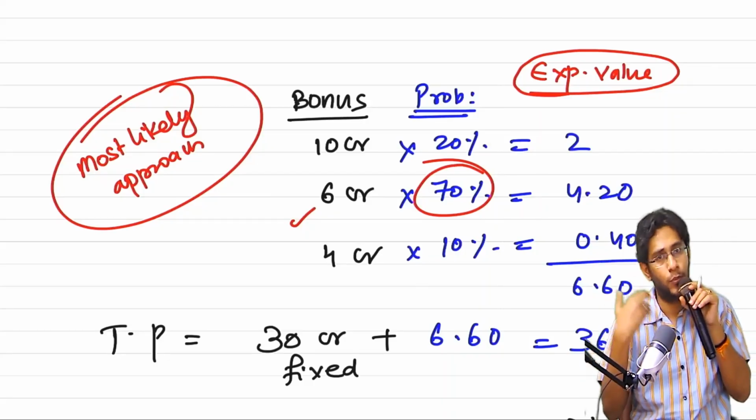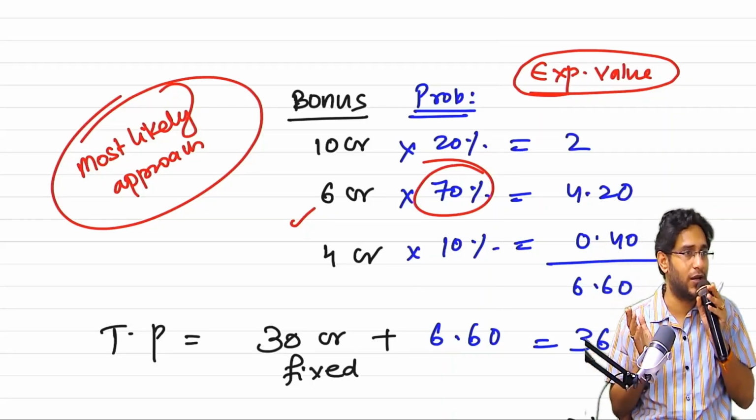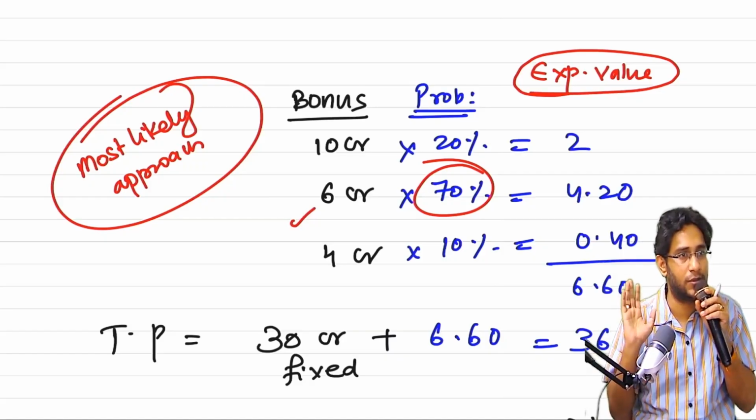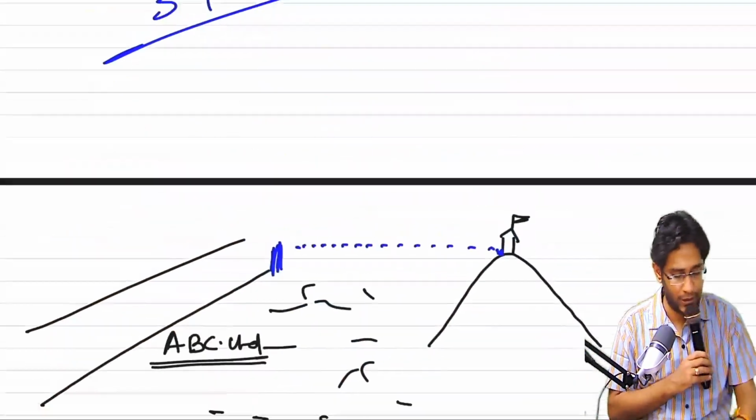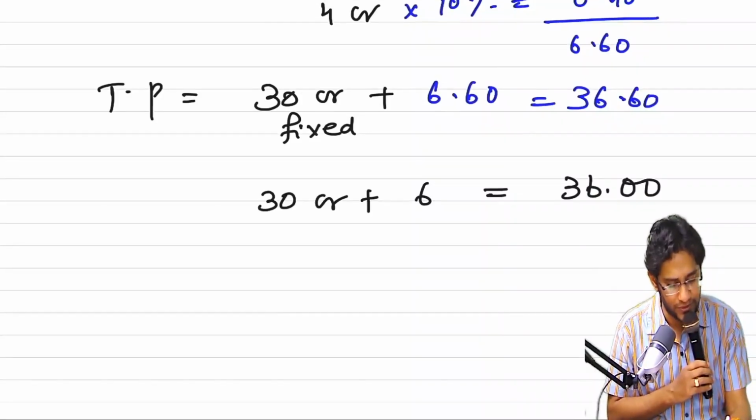Go with most likely. Multiple outcomes are given, go with expected value approach. Clear, sir? So all this I have written here. Next thing. One small point, sir.